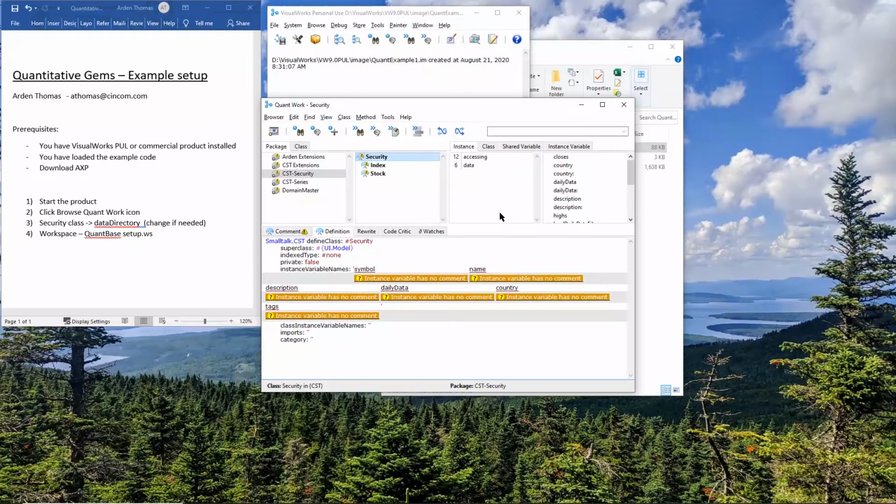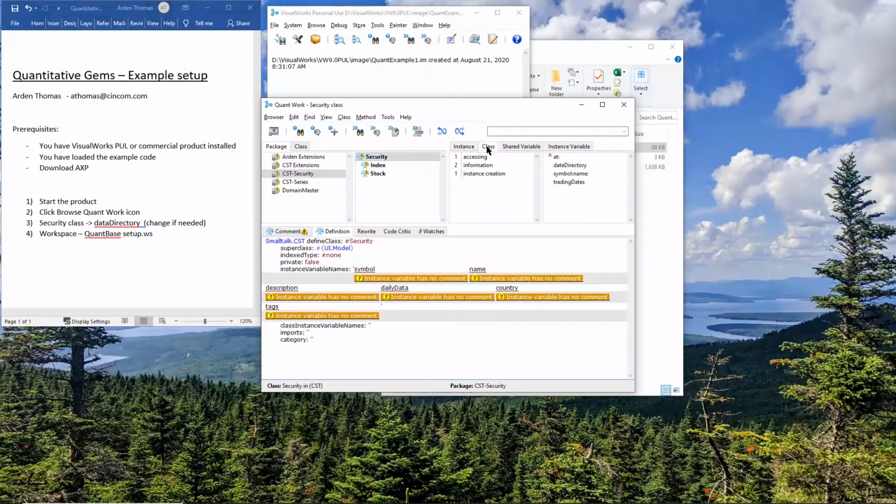So sometimes if you want to get something general for all instances, you'll find it on the class side. And also security is the superclass. Index and stock are subclasses of security. Every security has a symbol, name, description, daily data, country, and tags, or can have these.